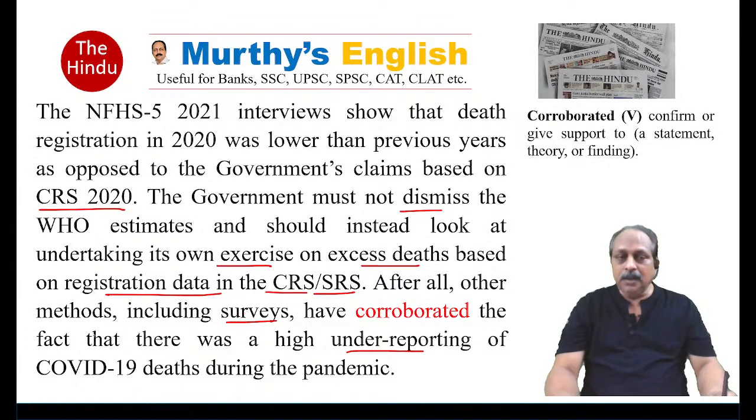After all, other methods like what? Surveys have corroborated, an important word meaning to confirm or give support to a statement, theory, or finding, the fact that there was high underreporting. Because of that underreporting, the World Health Organization says the actual number could be 10 times more, underreporting of COVID-19 deaths during the pandemic.